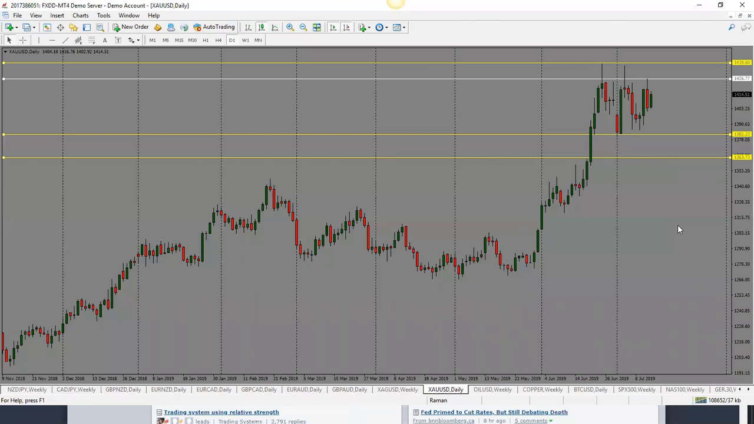So I'm still looking for gold to be range bound for this week as well and trade either between 1426 and 1380 or within the outer ranges here. But I think for now this is range bound. We do not know whether this is a pennant. What we don't know is, is it going to break to the upside or is it going to break to the downside? So for now, we don't know.